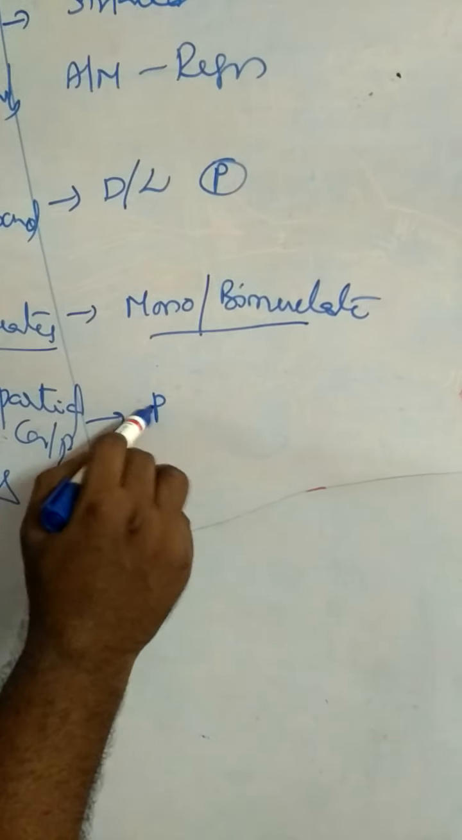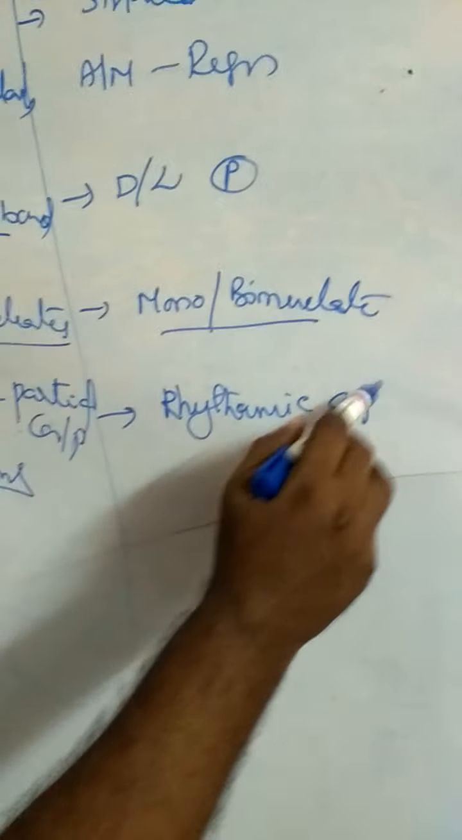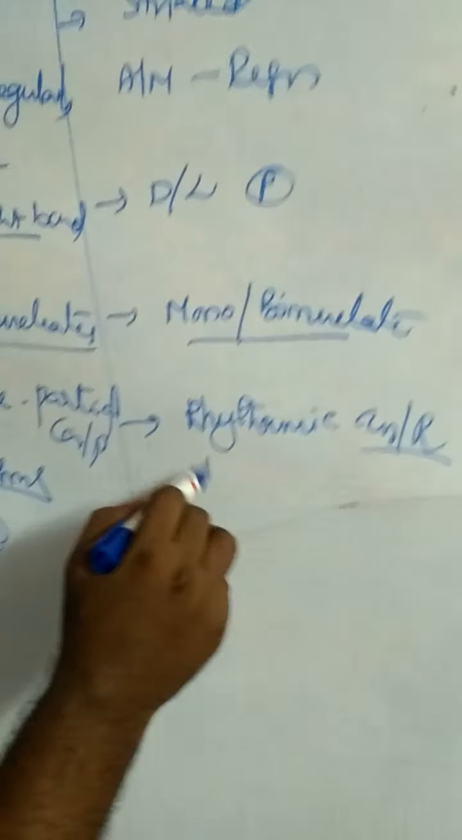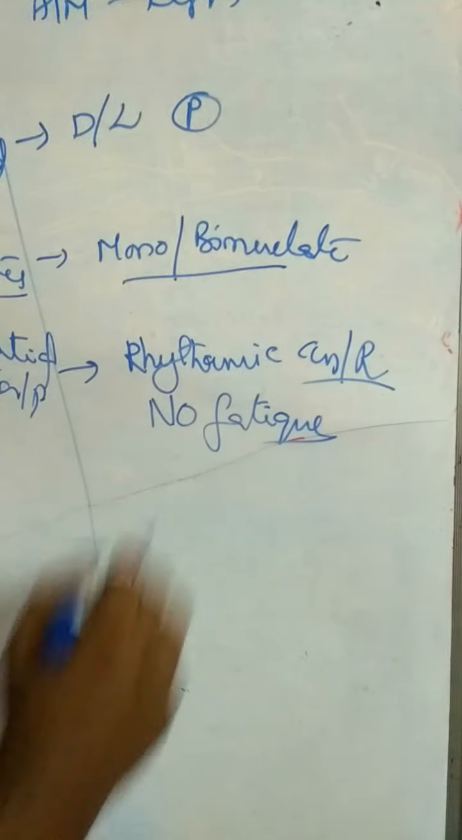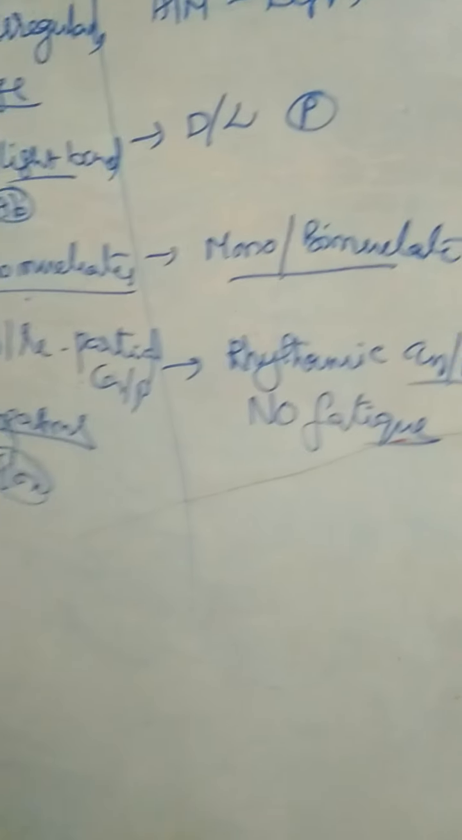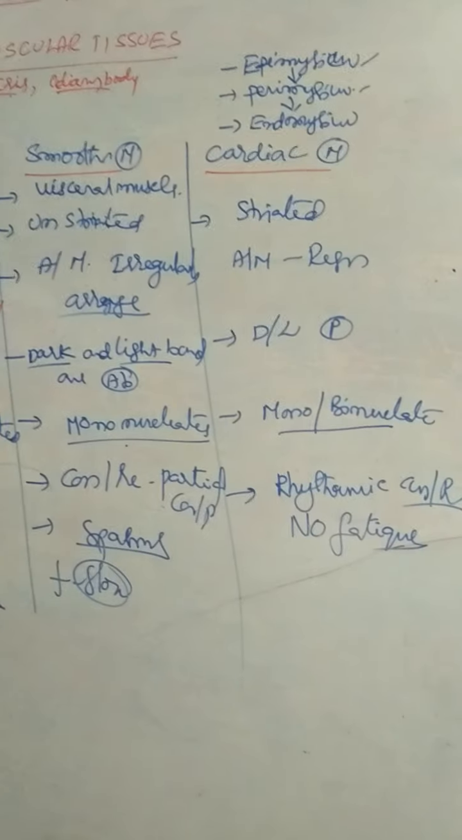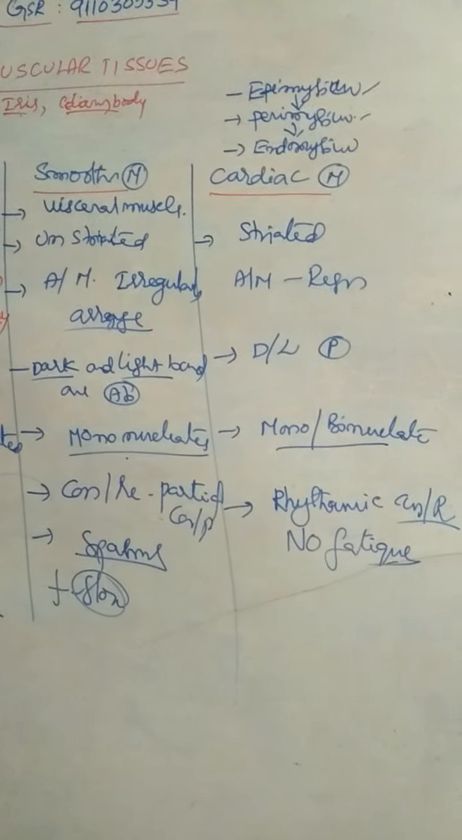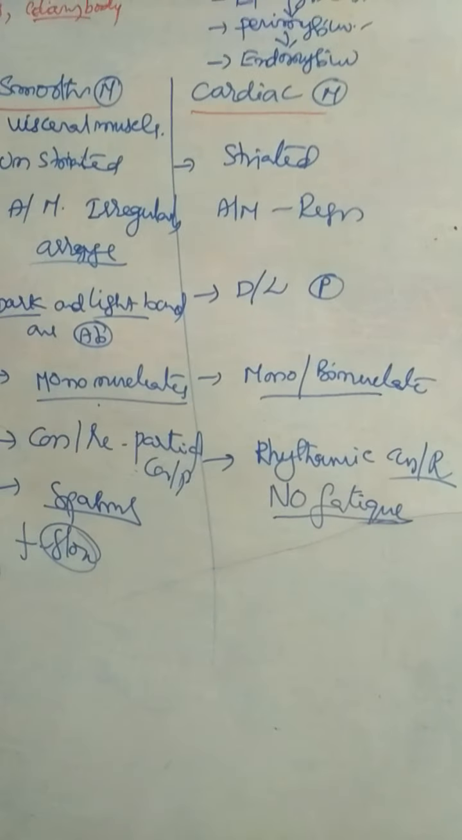Coming to cardiac muscles, they exhibit rhythmic contraction and relaxation. There is no fatigue. Why? Because cardiac muscles contain more mitochondria, myoglobin, and a sufficient supply of oxygen. In these conditions, they do not exhibit fatigue.